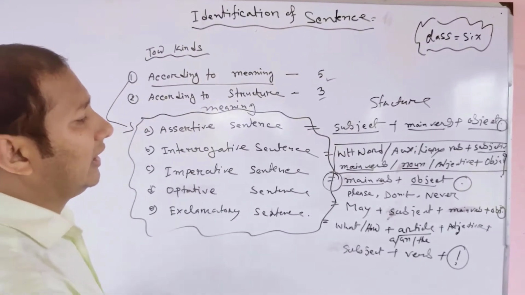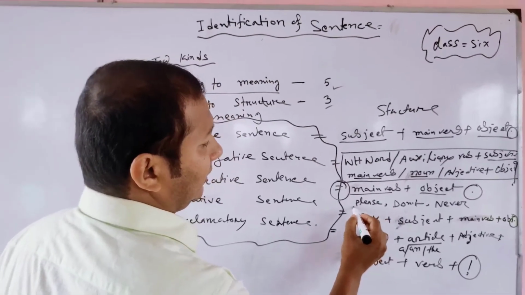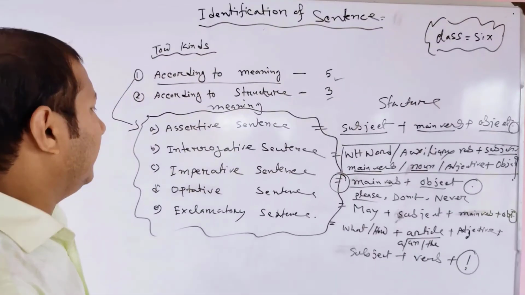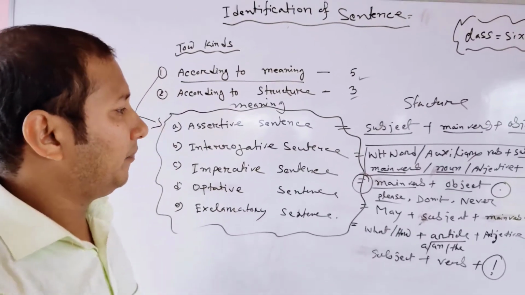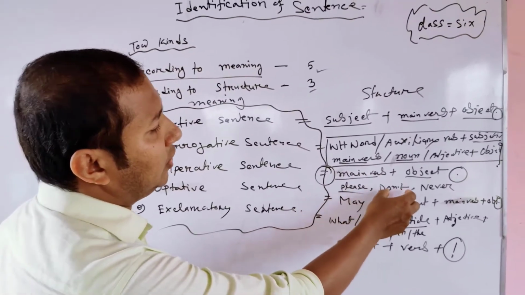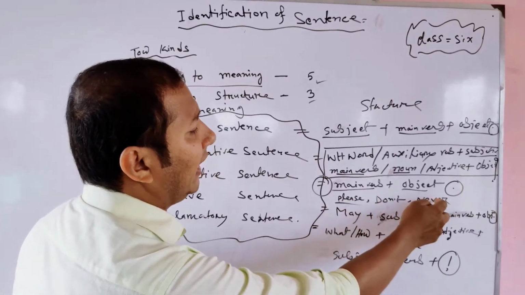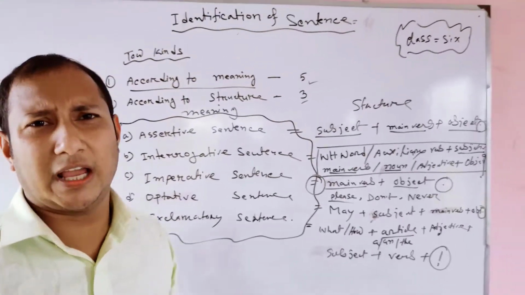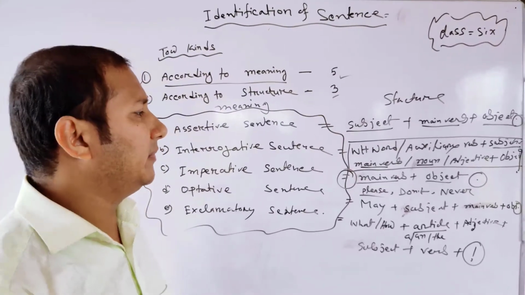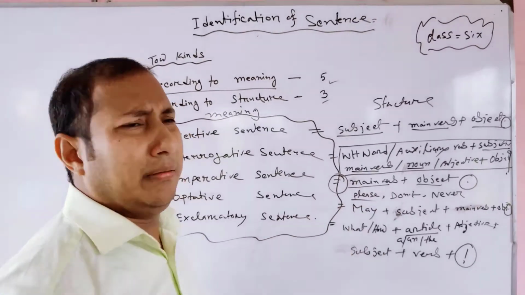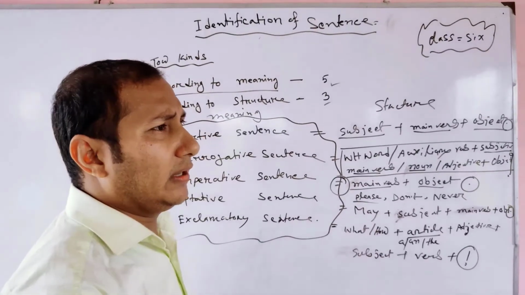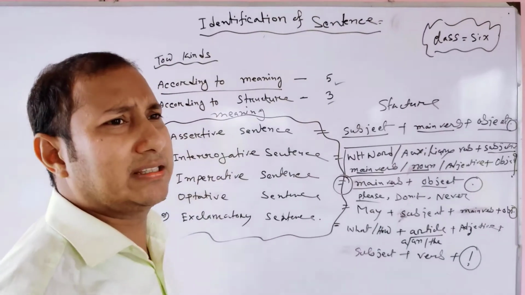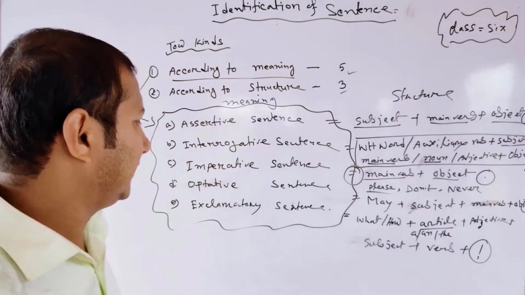We can also start with please, don't, never. Don't and never make the negative imperative sentence. Imperative sentences are of 2 types: affirmative and negative. Starting with a main verb is called an affirmative sentence. When it starts with don't or never, it is the negative imperative sentence.